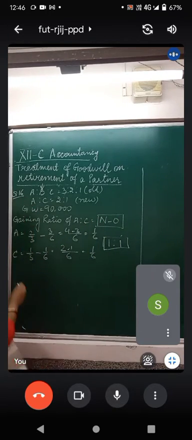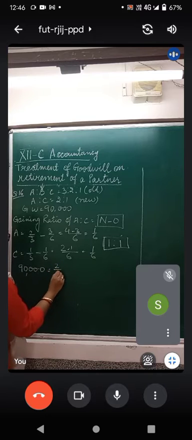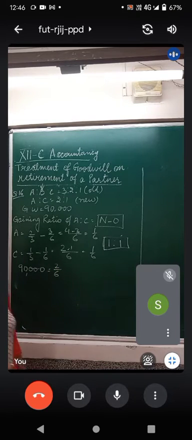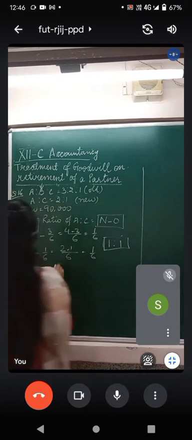Now the total goodwill of the firm is 90,000. How much is B's share? B's share is 2/6. Isn't it? How much is B's share? 90,000 into 2/6. Find this out.